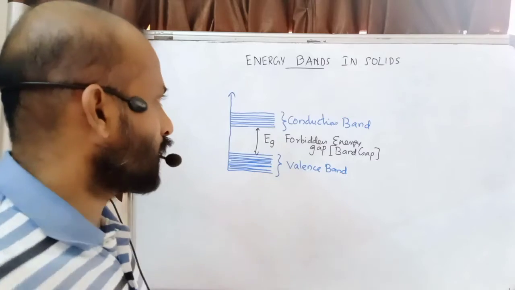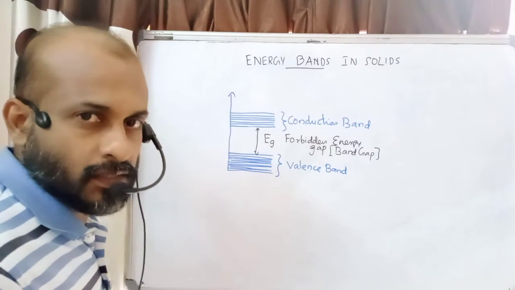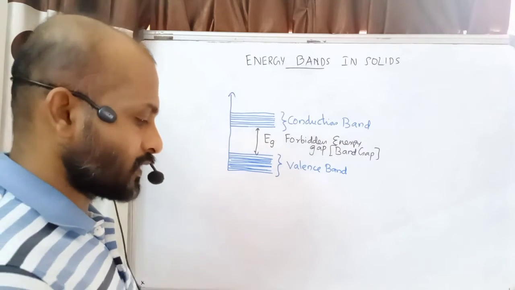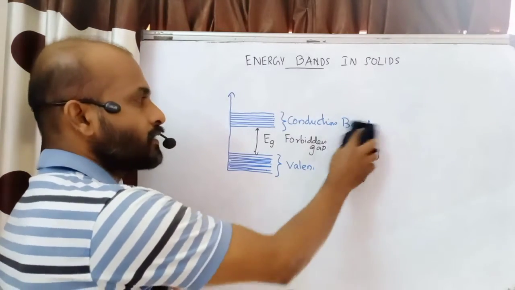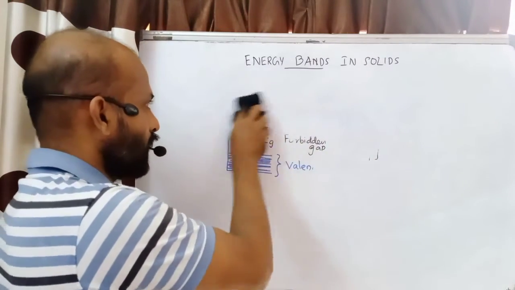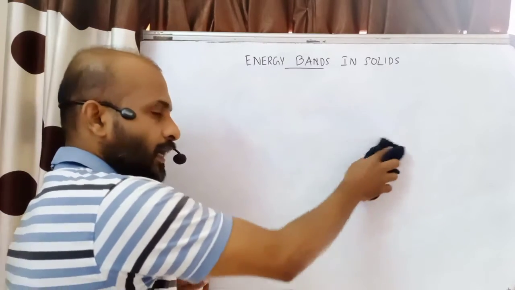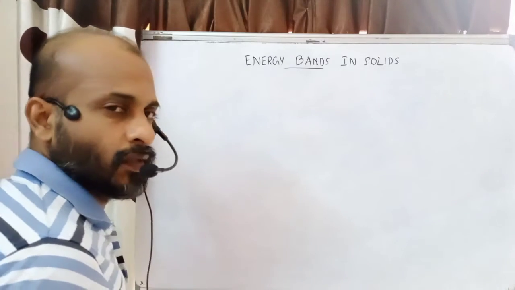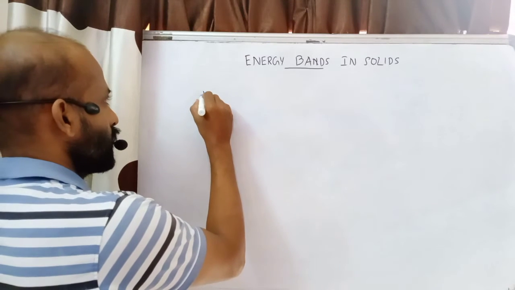Now, based on the conduction and valence bands, we can classify solids into three categories. One is conductors, the second one is insulators, and the third one is semiconductors. So based on the energy band diagram, we can classify solids into insulators, conductors, and semiconductors. First we will see insulators.